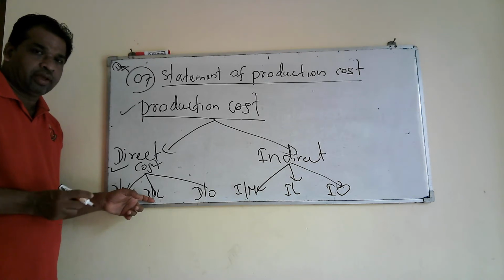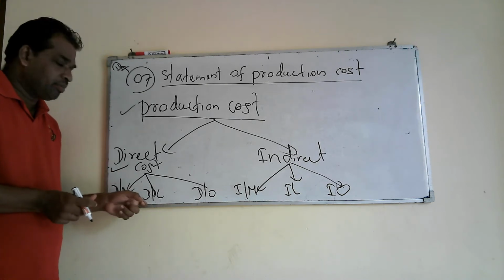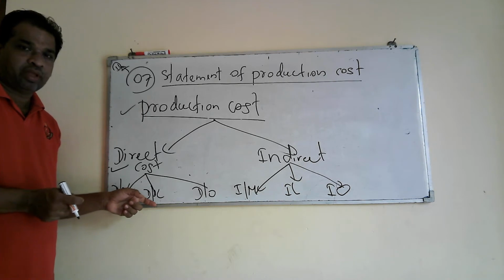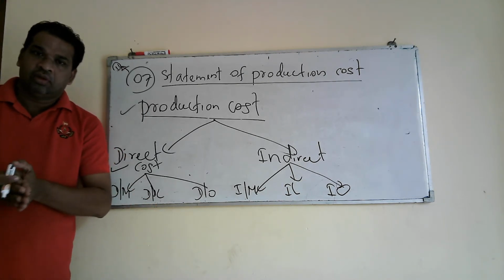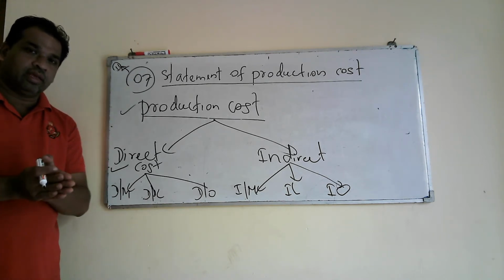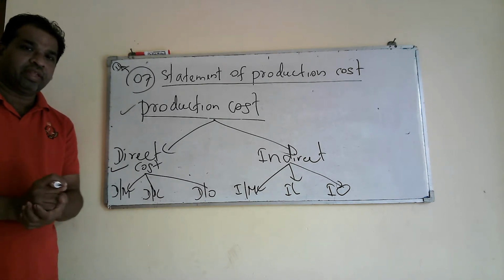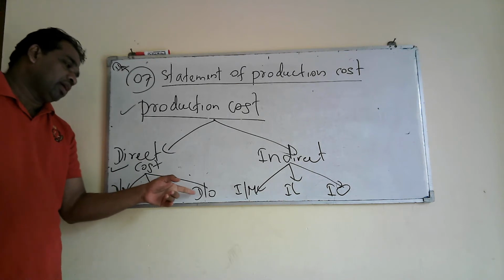If you take a carpentry shop, then the carpenter is paid a salary. That is direct labor cost. Then if you take a book printing company, there are employees who work directly with the printing machines. They are paid a salary. That is direct labor cost. Then we can take direct other cost.